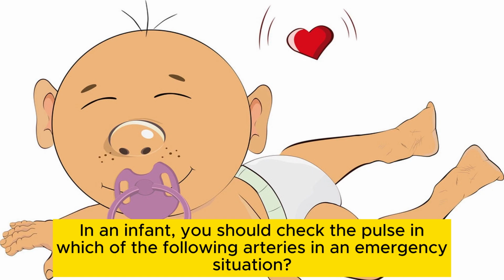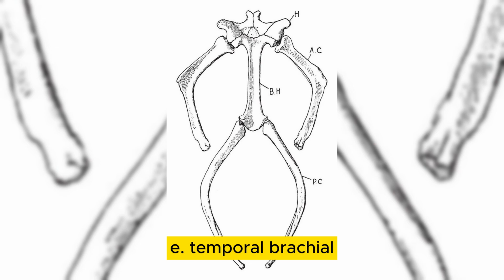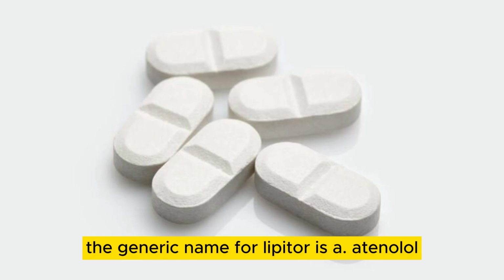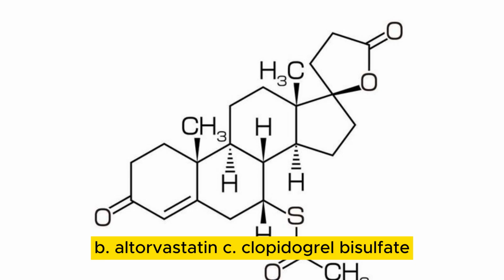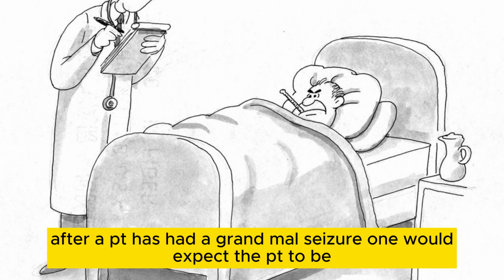In an infant, you should check the pulse in which of the following arteries in an emergency situation? A. Carotid. B. Radial. C. Brachial. D. Femoral. E. Temporal. Brachial. The generic name for Lipitor is A. Atenolol. B. Atorvastatin. C. Clopidogrel bisulfate. D. Furosemide. Amlodipine. Atorvastatin.